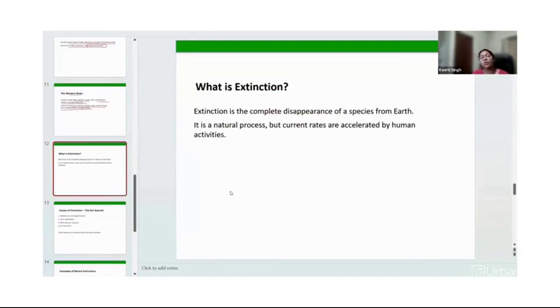Right? So what is happening? How is a stage achieved known as extinction? See, extinction is the complete disappearance of a species from Earth, right? But it is a natural process. However, it is being accelerated by human activities, whatever humans are doing, whether they are clearing the jungles or poaching animals. This is ultimately leading to the speeding up of this process.